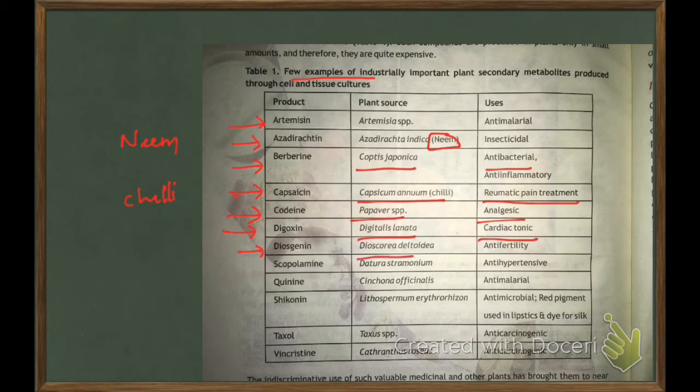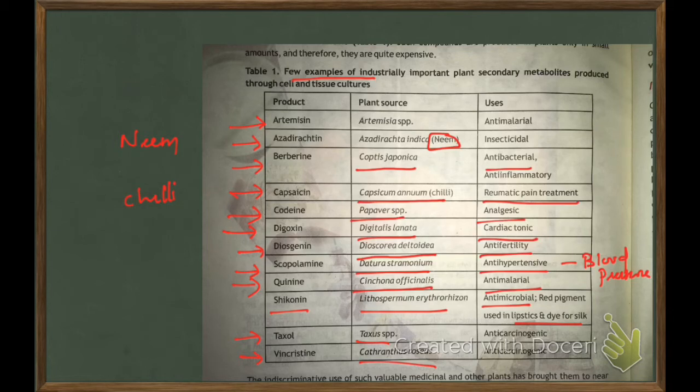Diosgenin from Dioscorea deltoidea, an anti-fertility drug. Scopolamine from Datura, it is used as anti-hypertensive. Quinine from Cinchona officinalis is an anti-malarial drug. Shikonin is from Lithospermum erythrorhizon, an antimicrobial, also used in dyes and lipstick. Taxol from Taxus species is anti-carcinogenic, and vincristine from Catharanthus roseus is also anti-carcinogenic.